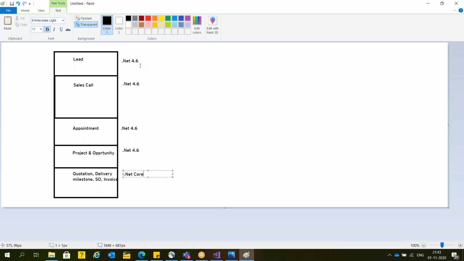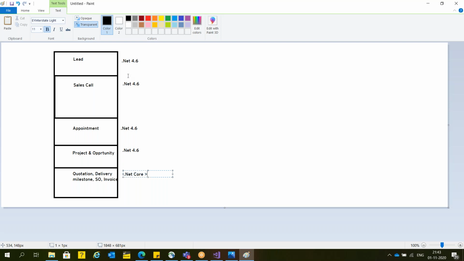Microsoft announced that they're not going to introduce any new version of .NET Standard. In future, .NET Standard will not be available. They are going to promote .NET Core, and that will be the future for development platforms.